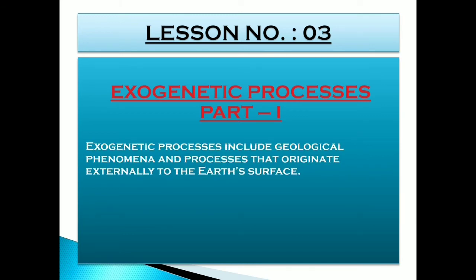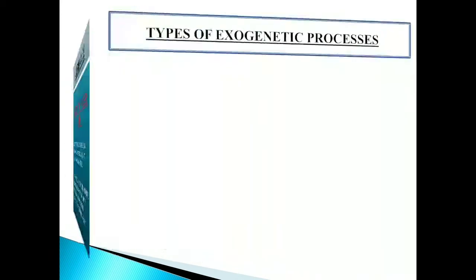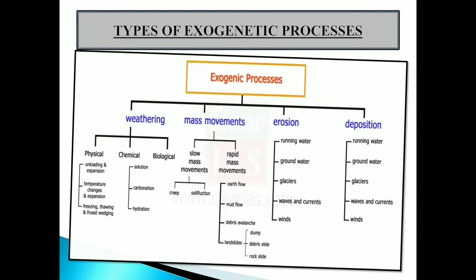What is exogenetic? Exogenetic processes include geological phenomena and processes that originate externally to the Earth's surface. They are genetically related to the atmosphere, hydrosphere and biosphere, and therefore to processes of weathering, erosion, transportation, deposition, denudation, etc. Children, here you can see types of exogenetic processes. Exogenetic processes are also called exogenic processes.